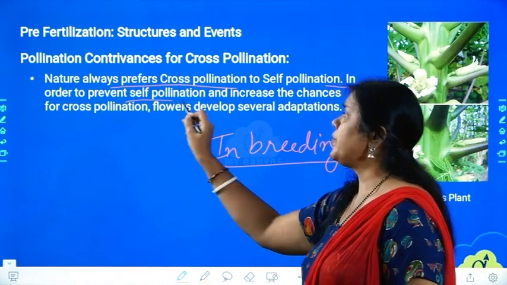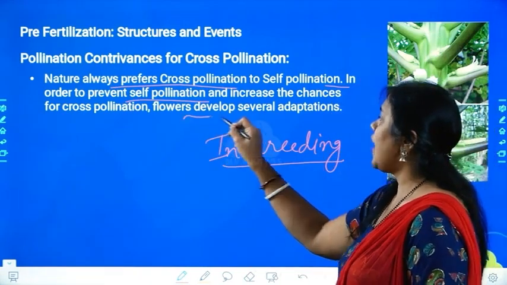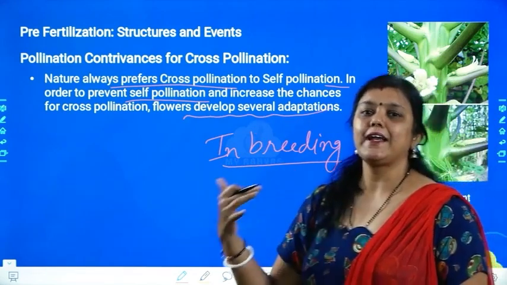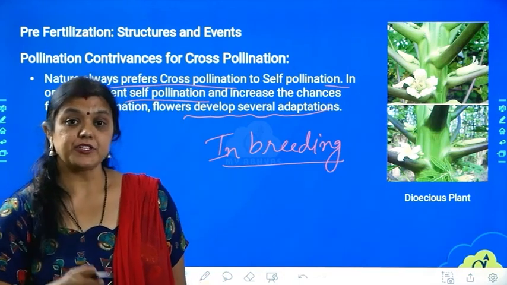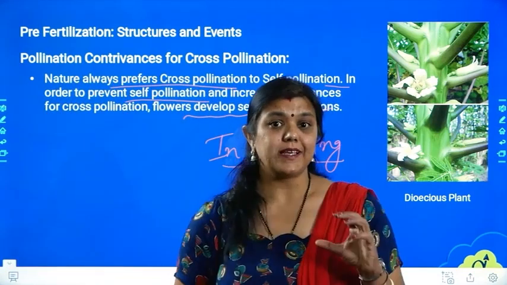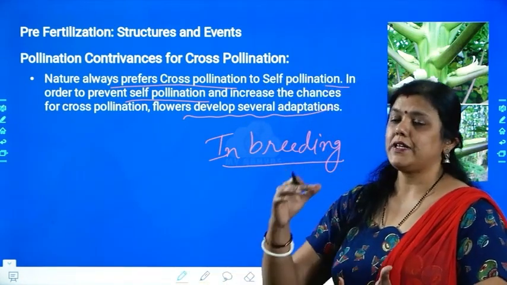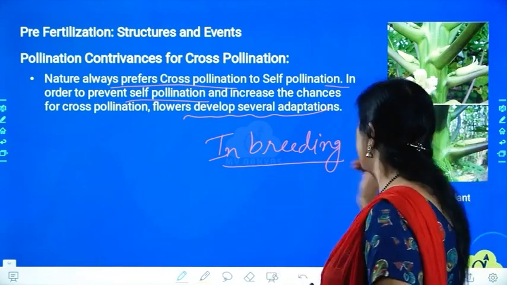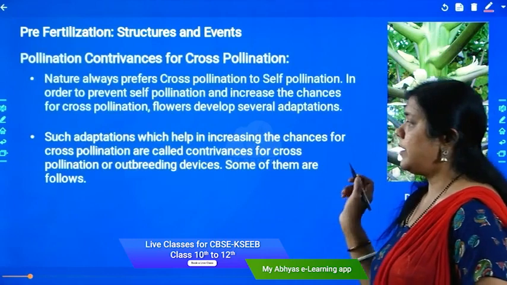And in order to prevent self-pollination and increase the chances of cross-pollination, flowers develop several adaptations. The flower will start developing several adaptation techniques for that. And what are those techniques? Those techniques are very special because they are really required so that they can go for outbreeding. Right. So that is called inbreeding depression. And let us see what else we have.